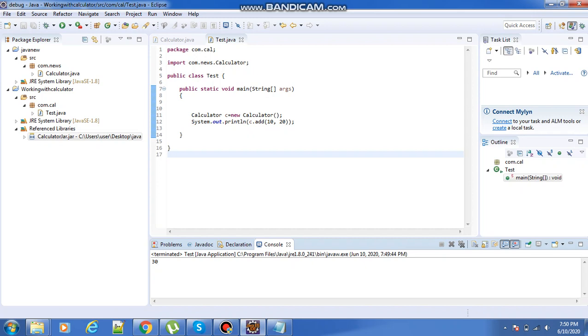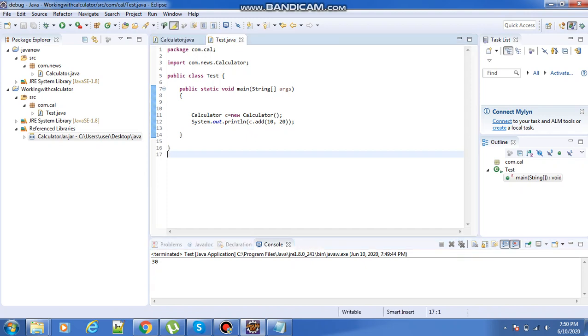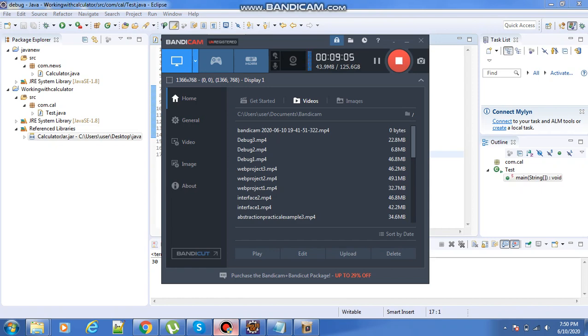Whatever project we did, the total project we keep in one jar connector, and through that jar connector we are executing. This is the way to create the jar connector and work with it. What is the main use of the jar connector? To work from one source to another source. If you want to work with different sources, we can use that jar connector and work with it. Now I hope everyone is clear with this jar.